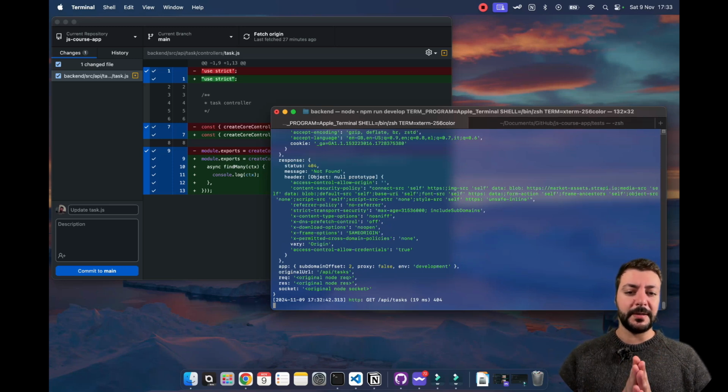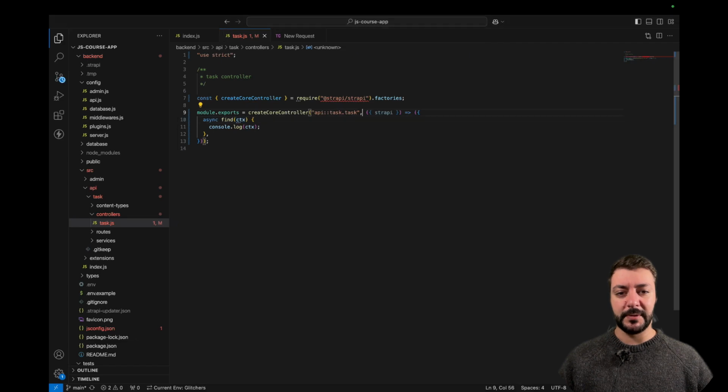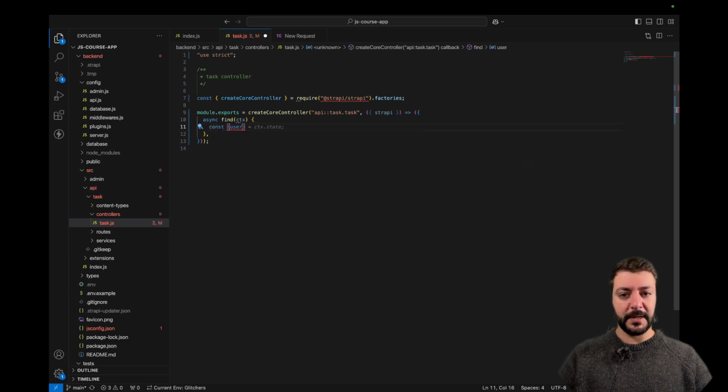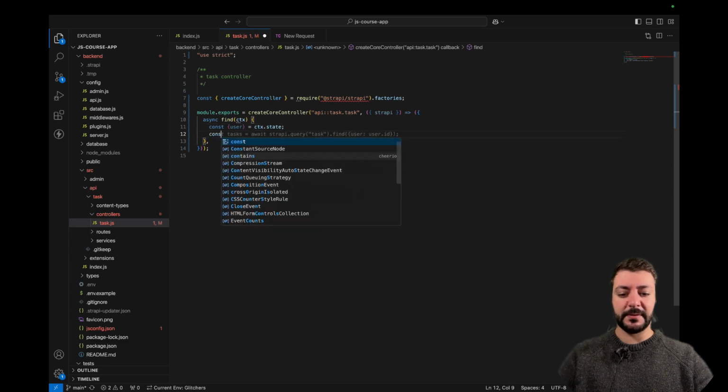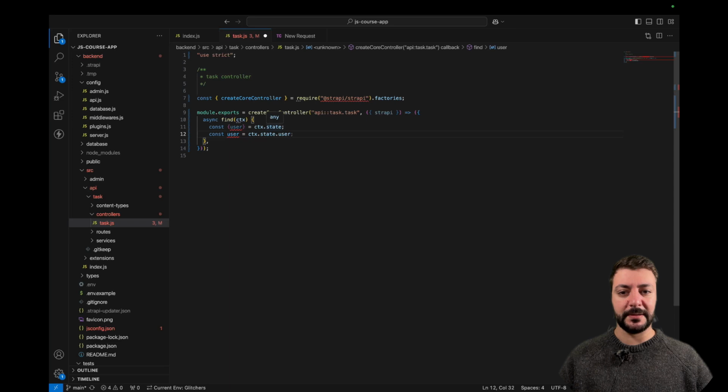But ideally, we don't want to override this right now, because we may use this controller later on for something else. So instead of doing this, just to be sure, if I wanted here, I could say, okay, I'm going to get my user from the state. So CTX state, this is the same as saying const user equals ctx.state.user. This is the same thing, but I am getting the user part away from CTX state when I'm using these brackets, or here say just call it user.